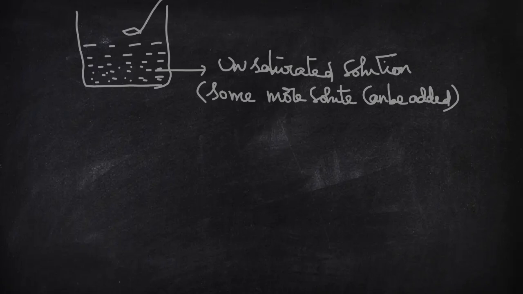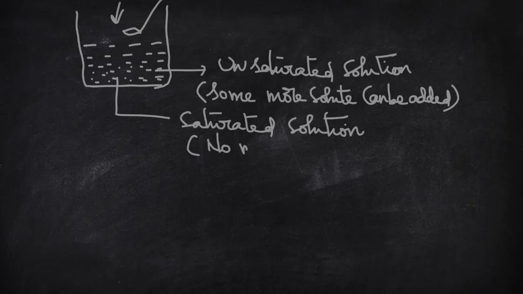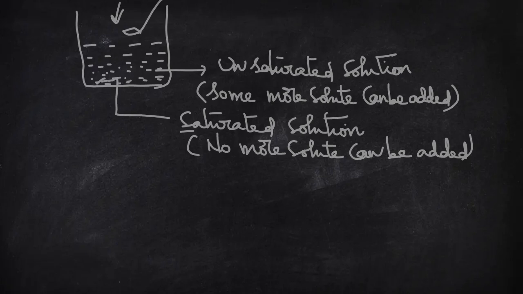Now add some more sugar here. Then that sugar also dissolves, and a certain limit is reached. Beyond the limit, you are unable to add any solute particle. In that condition, the solution is called saturated solution. In this condition, no more solute can be added. If you add some more after reaching the saturation state, then it will be deposited in the solution like this.